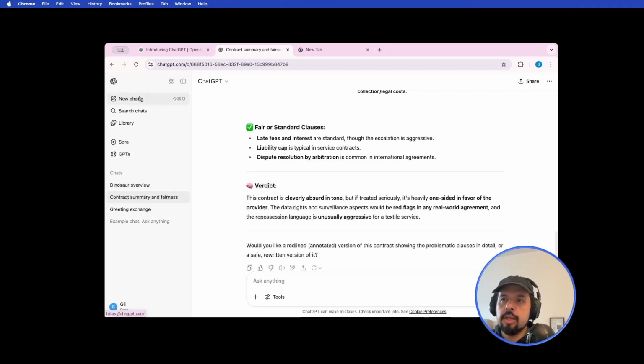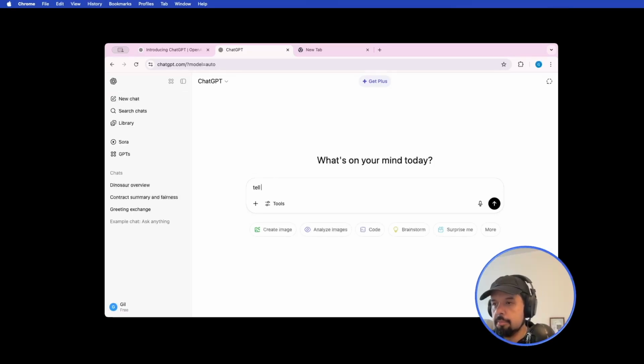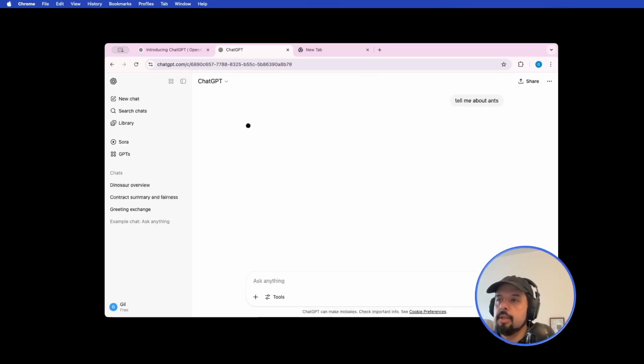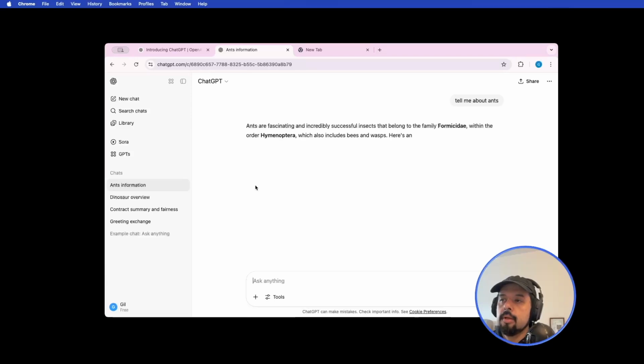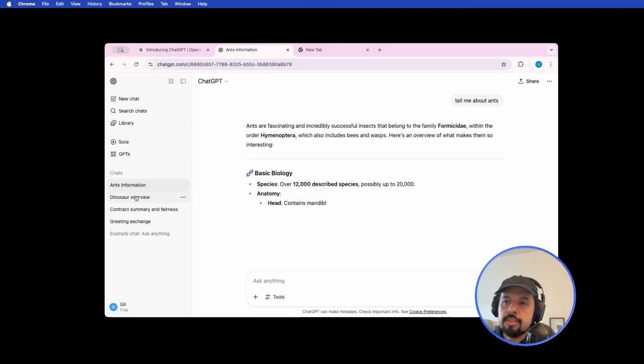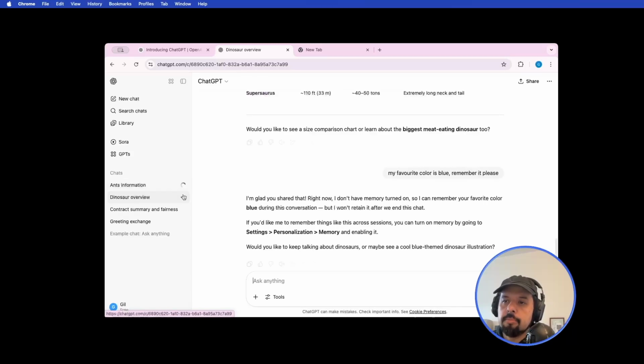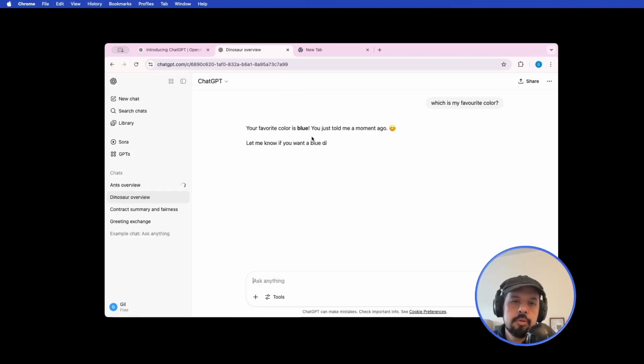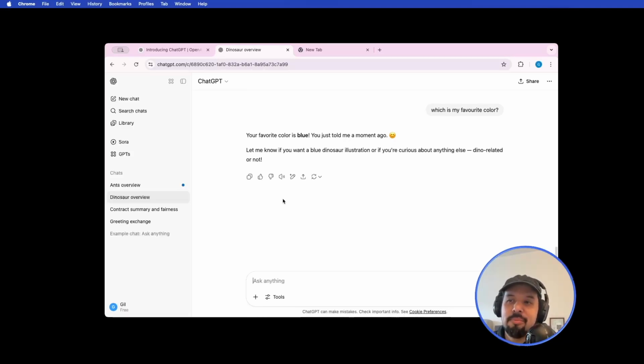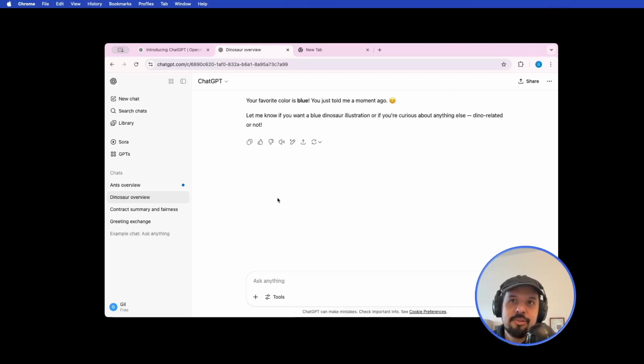Even if you are in a new chat and you're talking now about, tell me about ants, it will display some things. If you come back to the previous conversation, which is my favorite color, you will get that it's blue. It will remember that. That's really powerful. A lot of things you can keep in your chats. You can give information and it will remember for you the names of your children, or maybe those are things you don't want it to remember, but there are some things that you might want it to remember.